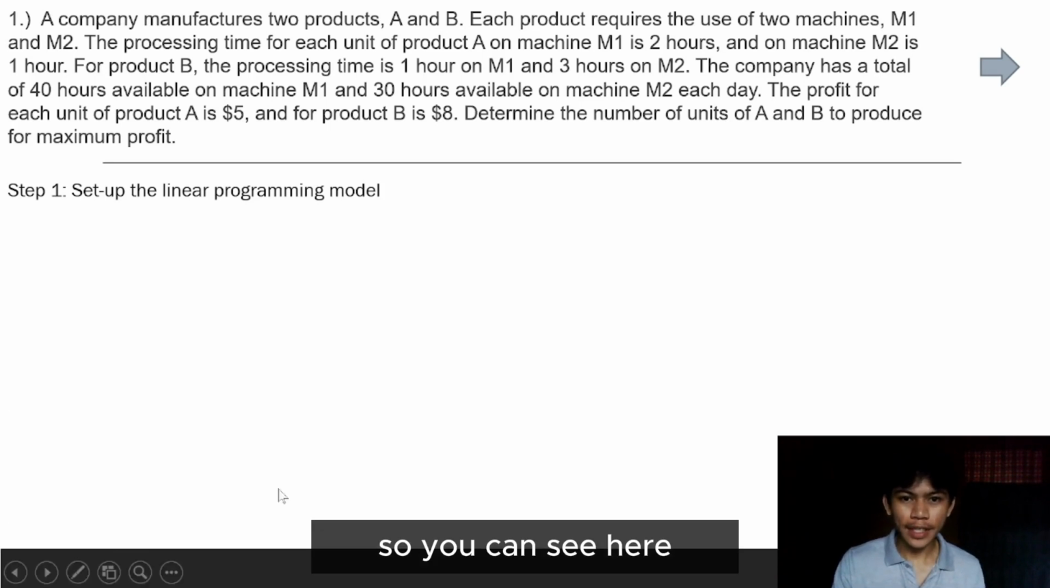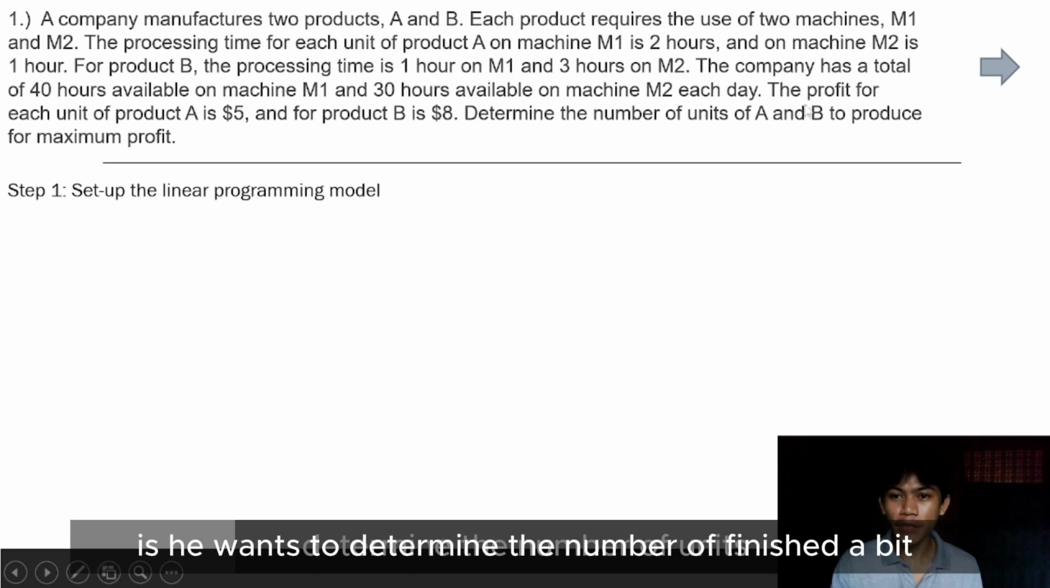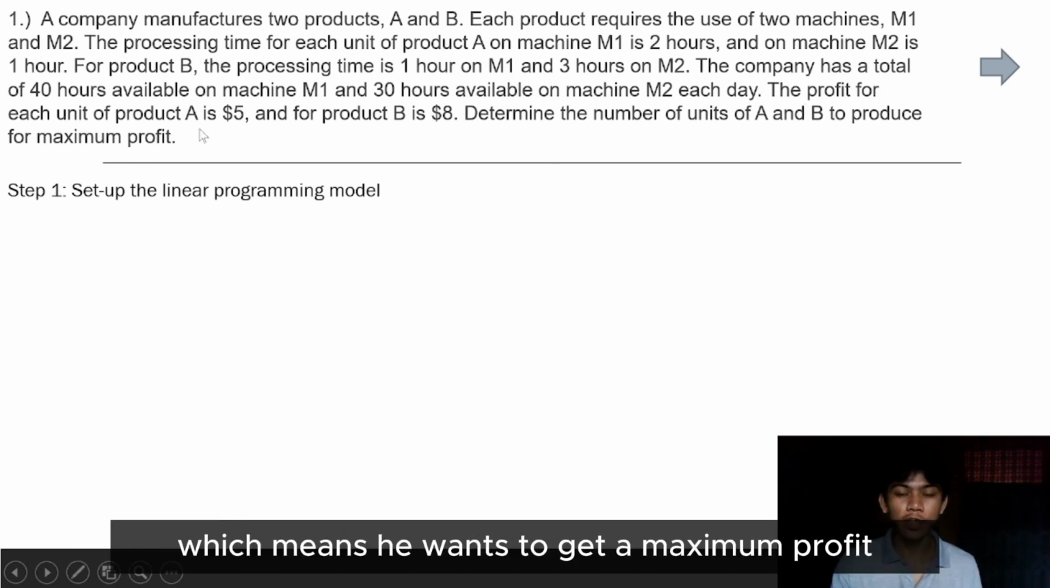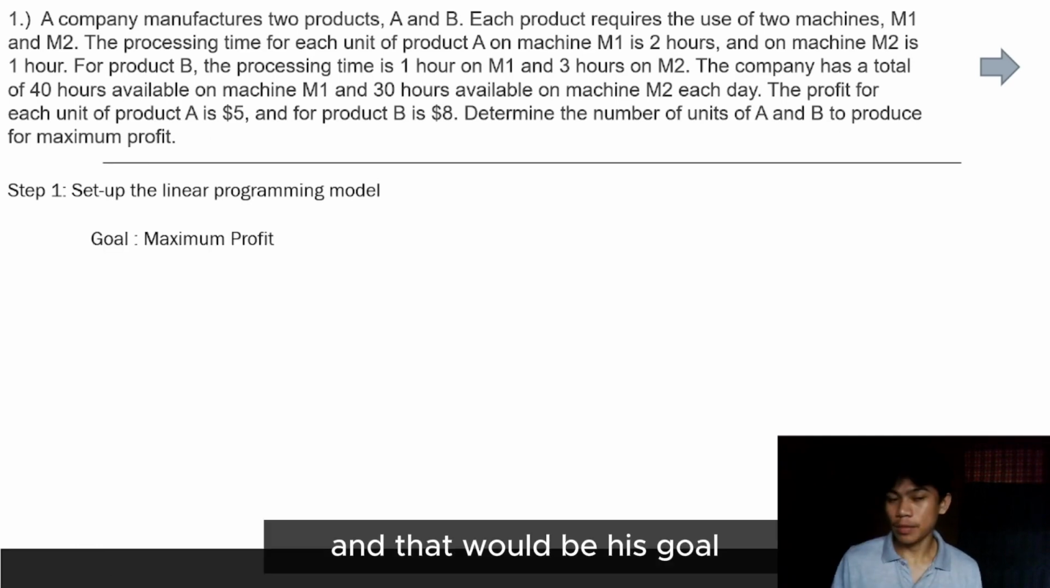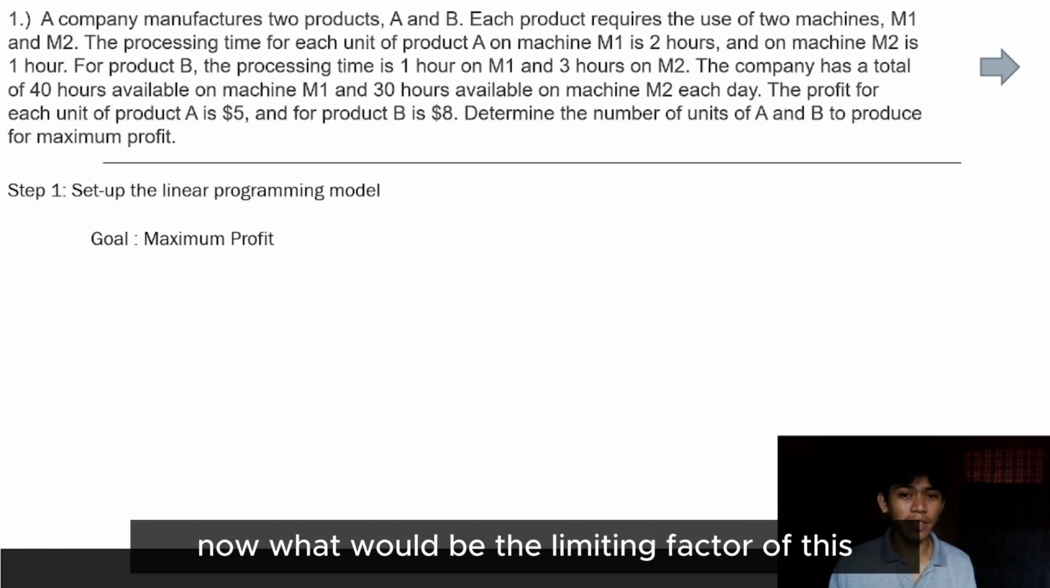You can see here, the goal of the problem is he wants to determine the number of units of A and B to produce the maximum profit. Which means he wants to get a maximum profit, and that would be the goal of the problem. Now, what would be the limiting factor of this?